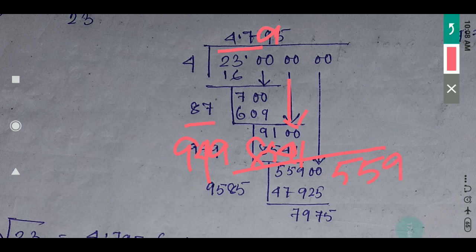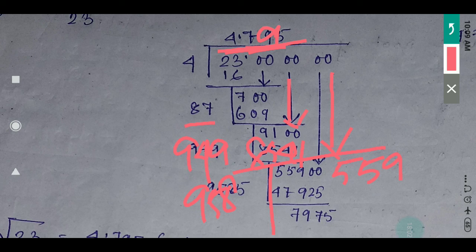But see here, up to 2 decimal places I have, that means we have to continue this process one more time, because 2 decimal places I have got, I need 3 decimals. Now here, 479 into 2 means how much? 958.